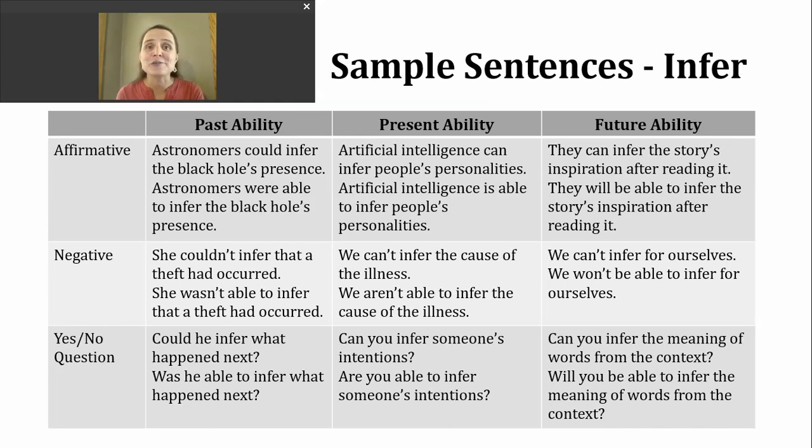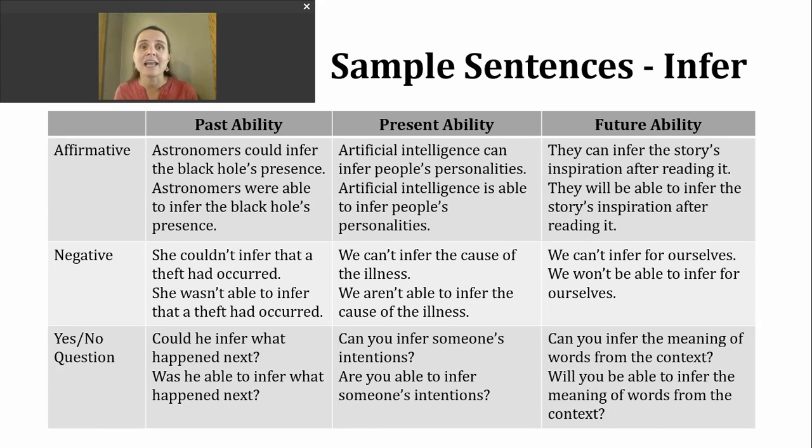So in case astronomer is a new word for you, it's a type of scientist that studies the planets, the stars, our galaxies, and everything else that comes along with it. So here, they were able to reach a conclusion based on other information or observations that they had. If I want to express a negative past ability, I'm going to insert not after could, so I'll have could not and the base verb, or the not will go after the past tense form of be.